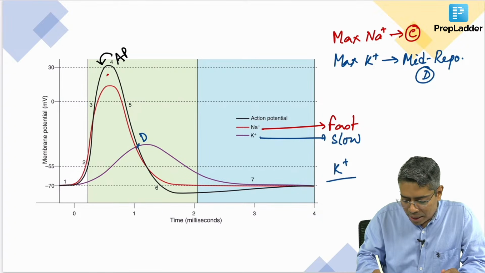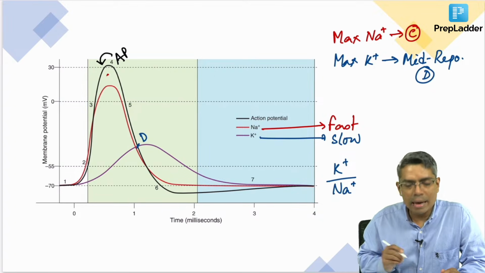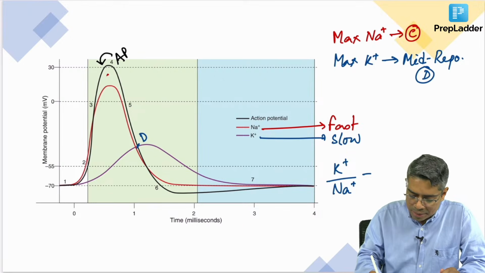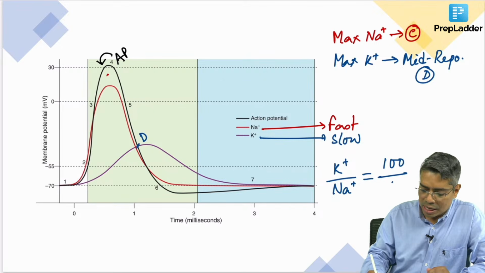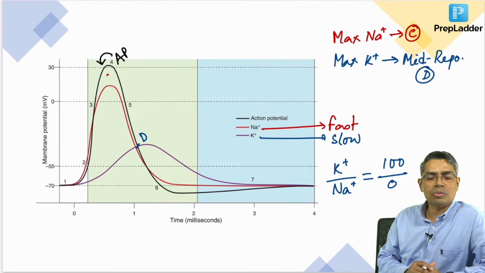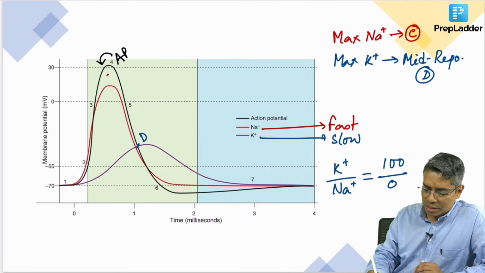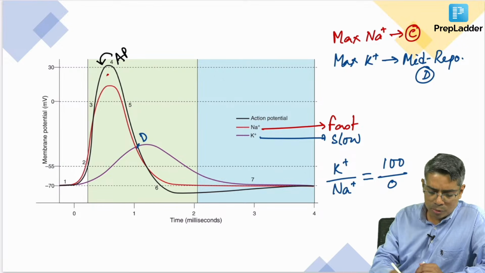potassium permeability upon sodium permeability, what will happen to your ratio? So, potassium channels are open, suppose 100 potassium channels are still open, but sodium channel numbers are near equal to 0 because almost all of the sodium channels are closed. So, these numbers are just arbitrary, this is just for your understanding purpose.